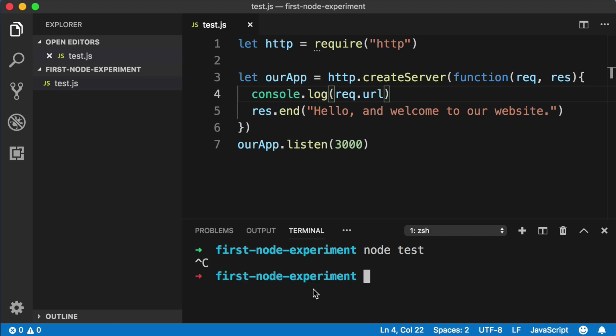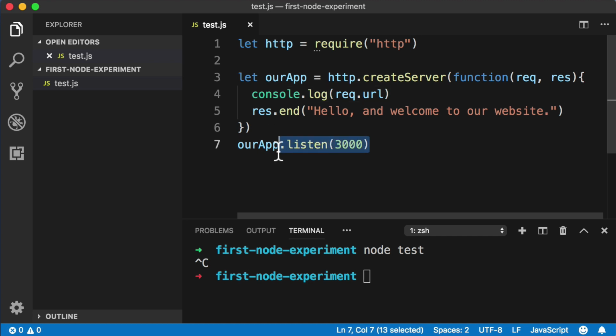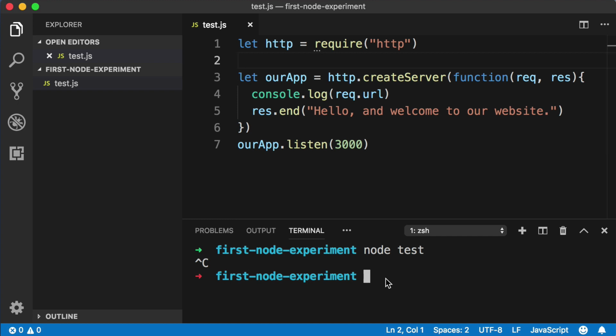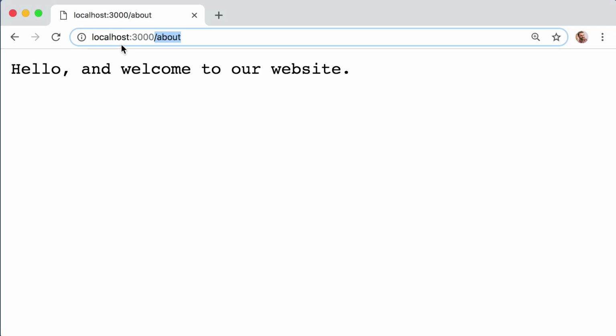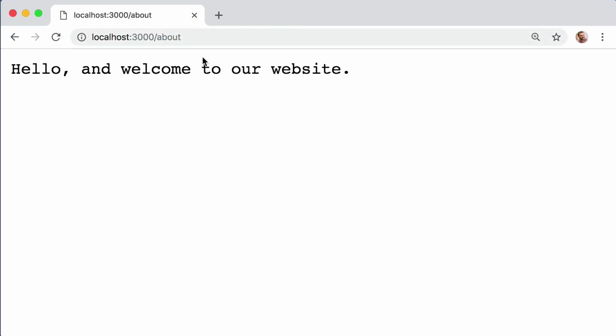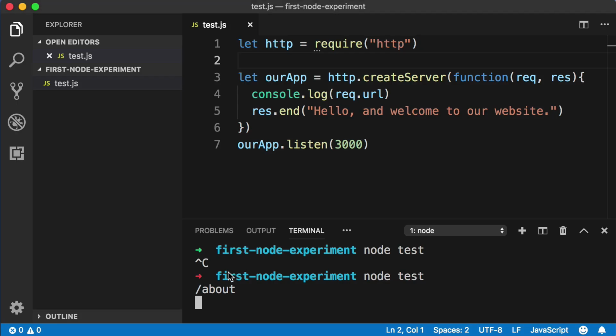Okay, that just told Node to stop running our previous version of our code because the listen method is open-ended or ongoing. It's just going to keep listening until we tell it to stop listening. So we stopped our server, and now that we've saved the changes to this file, we just want to start the server back up again. So just run the exact same command, node test, or whatever the name of your file is. Okay, now if we go back into the web browser, and if we try to visit localhost 3000 /about, and then jump back into the command line, you can see that that got logged out to the console, that /about.